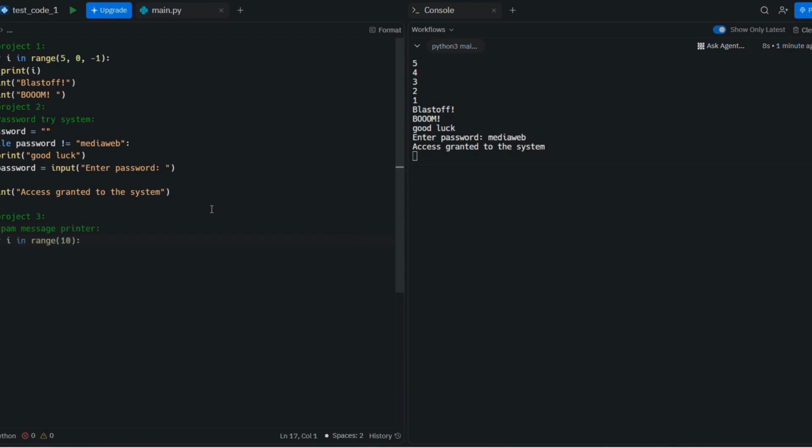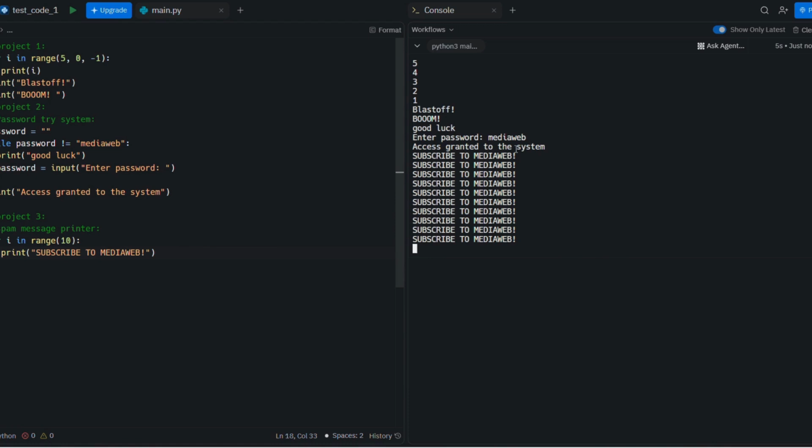Let's say if I want to spam you with one message that will be printed many times, I can say for i in range, open bracket, write 10, let's put a colon, print spam, or let's write subscribe to MediaWeb. I will spam you with my channel. If I run this code, let's enter here MediaWeb. If I entered MediaWeb, subscribe to MediaWeb, I will spam you so much.